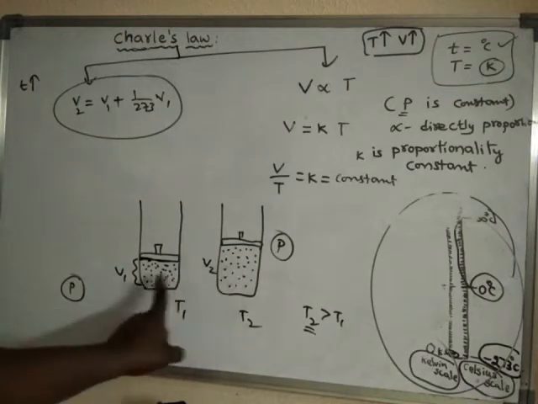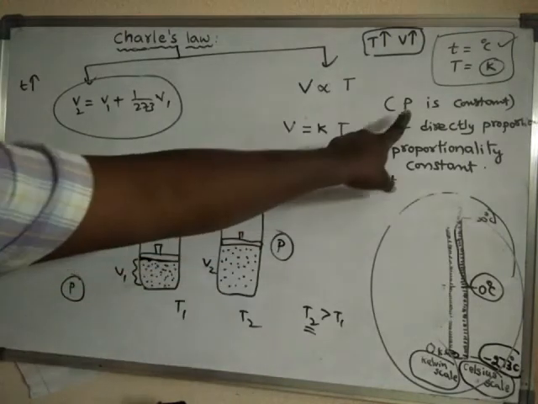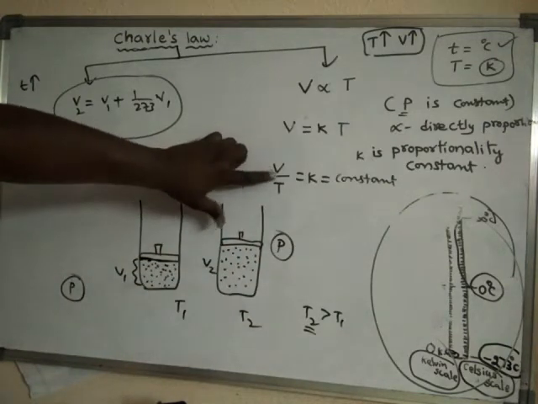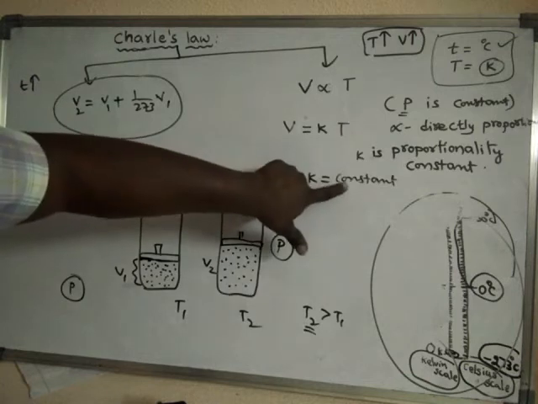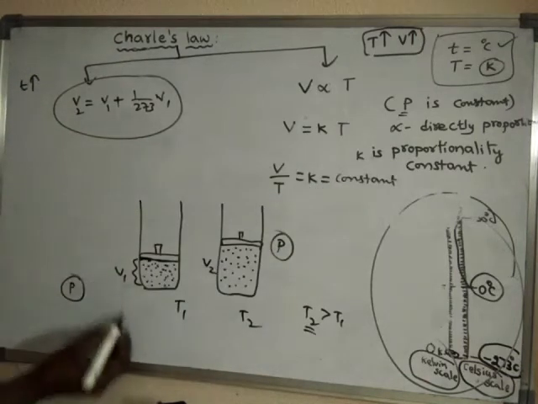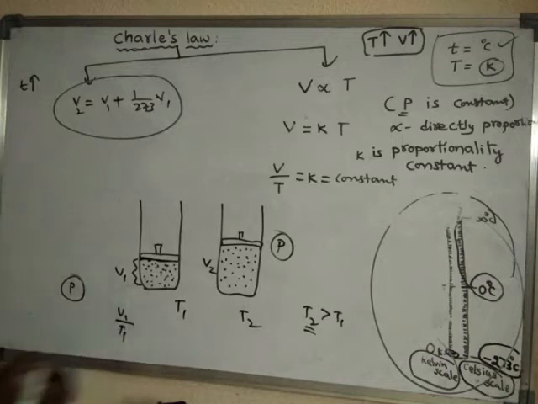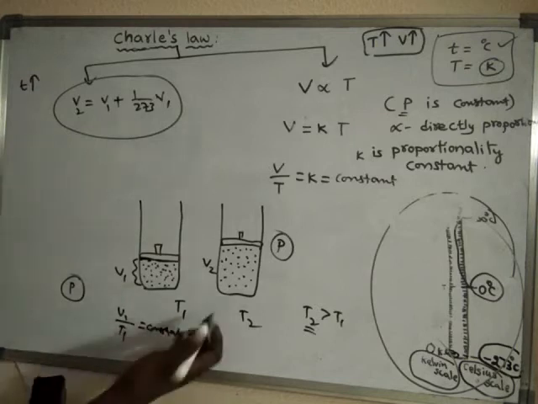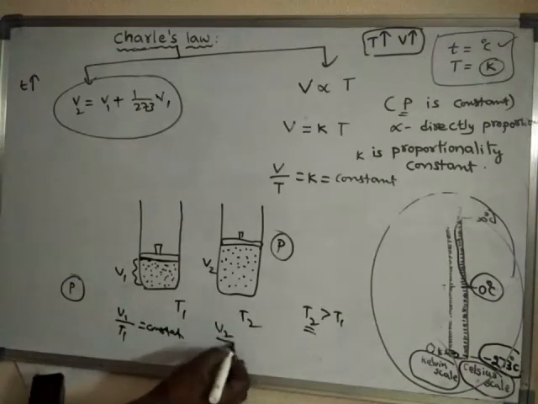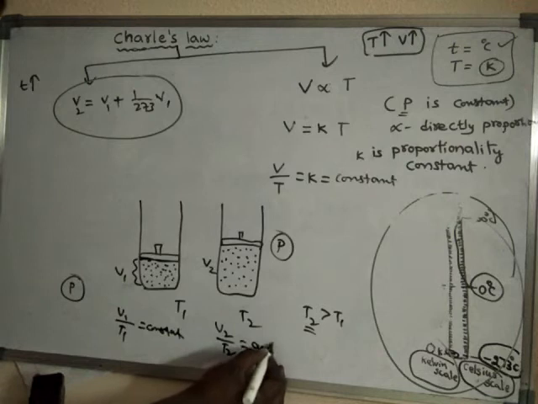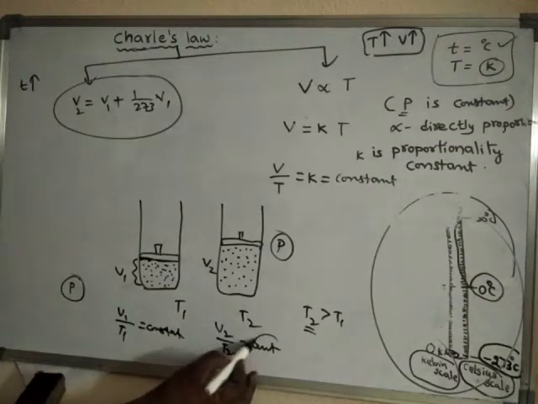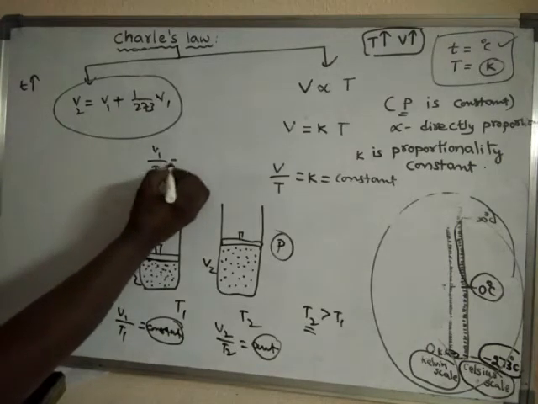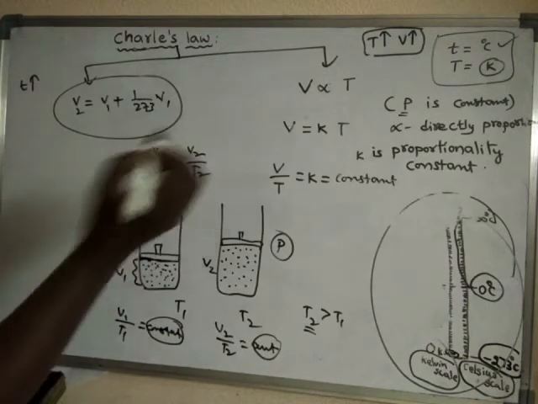So when pressure is kept constant, the ratio of volume of the gas to the absolute temperature should remain constant. That means V1 by T1 is constant, so V2 by T2 will also be constant, and therefore V1 by T1 will be equal to V2 by T2.